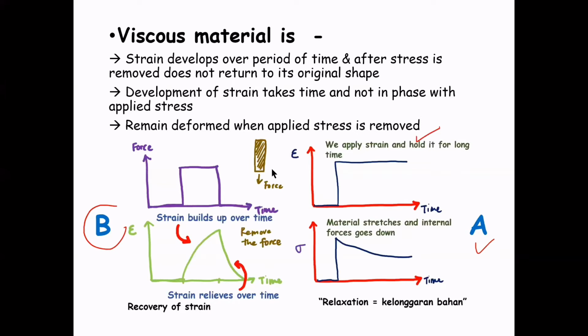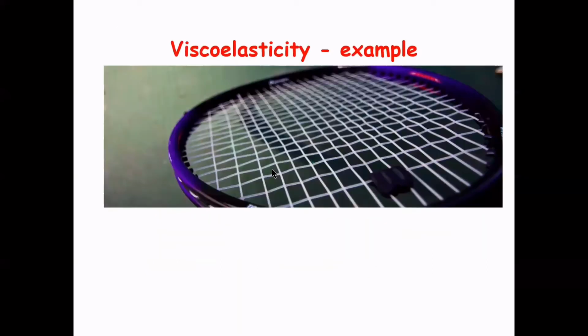And what are examples of viscoelastic materials? Some examples include synthetic polymer, wood, and human tissue, as well as metals at high temperature. All these materials display quite a significant viscoelastic effect. A common example of stress relaxation is provided by the nylon string in a tennis racket that we can see here. We know that the level of stress, or the tension, as the tennis player calls it, decreases with time.